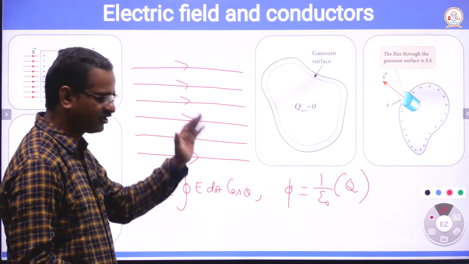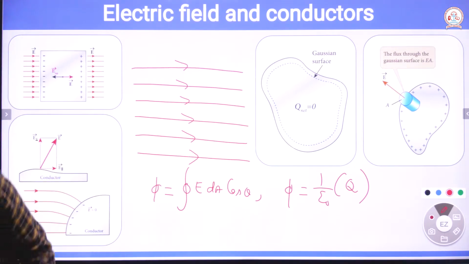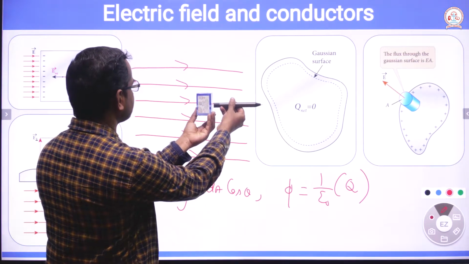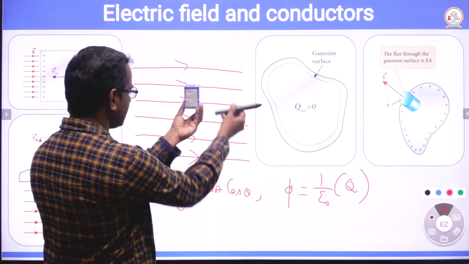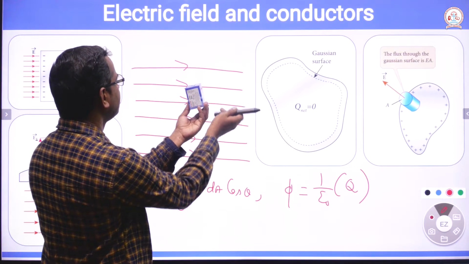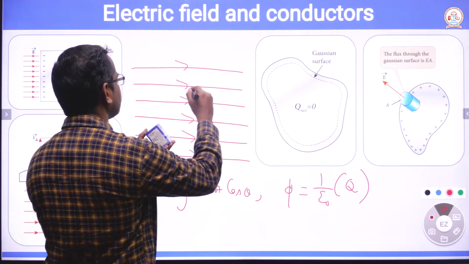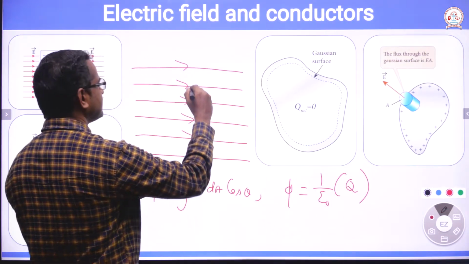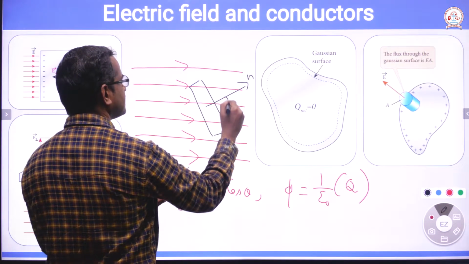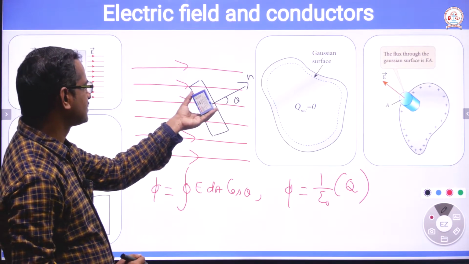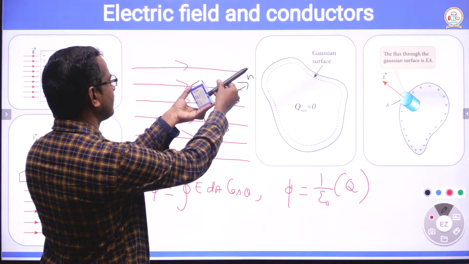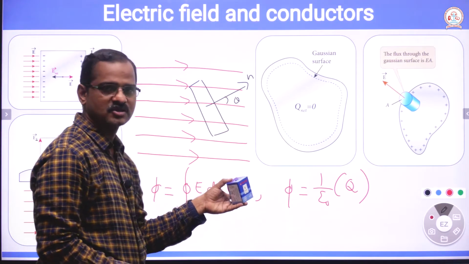Imagine this is the electric field direction. If you place a small object like this, this is the normal to the surface, then theta will become 0. Then we can substitute that and get the value of flux. In case the object is inclined like this, this is the direction of electric field, this is the direction of normal to the surface. Between the two there is theta, and that value is to be substituted.